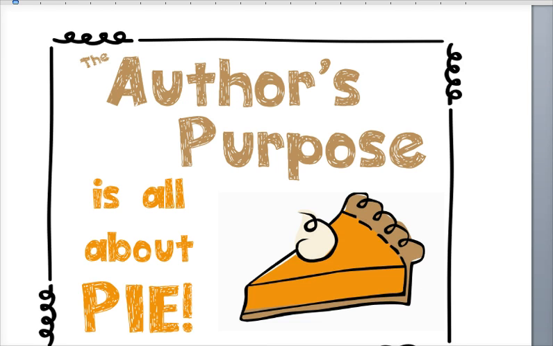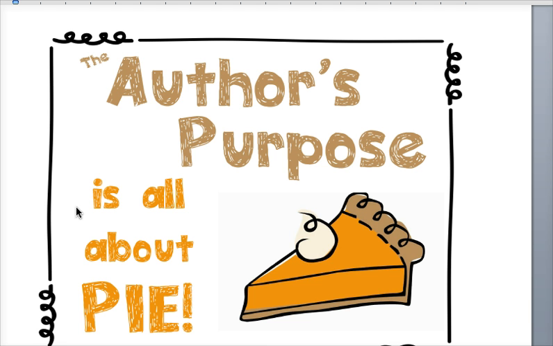Now what we're learning to do today is describe the author's purpose. So this morning we're going to do a task. The first thing you're going to do is get into groups of 3. Then in your group of 3, and it must be a group of 3, you need to decide who is going to be doing the persuading, who's going to be finding the information, and who is going to be finding an entertaining text. You must have separate ones.